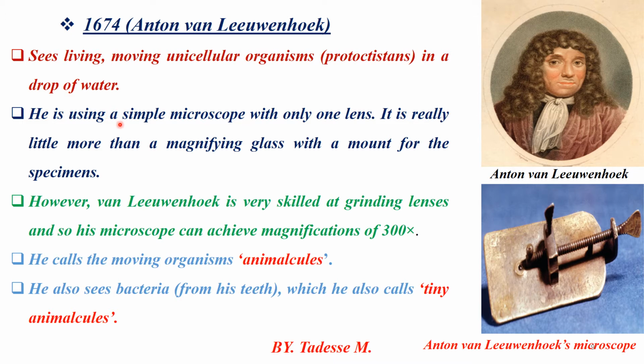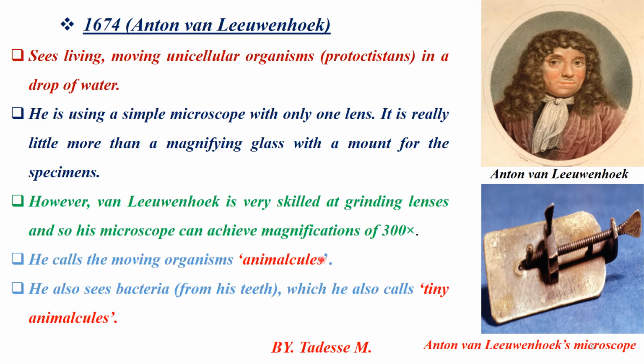Anton van Leeuwenhoek used a simple microscope, not a compound microscope. By using simple microscopes, he observed moving unicellular organisms. These moving unicellular organisms are called animalcules, while an organism taken from his teeth is called a tiny animalcule. Therefore, Anton van Leeuwenhoek identified animalcules.